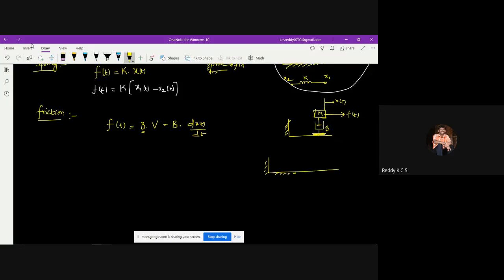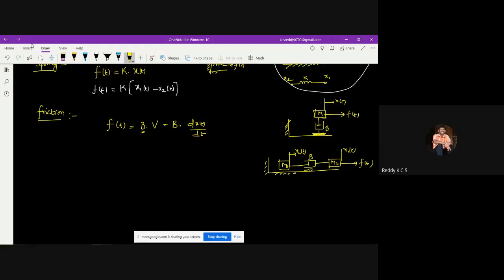Suppose I have two masses like this. This is mass 1, and in between the two masses a damper is provided, like this. Say this is M2 and this is M1, and I have applied a force F of t. So here the displacements are, say, x2 of t and x1 of t. Here the frictional effect takes place. The frictional damping coefficient I have given as B.